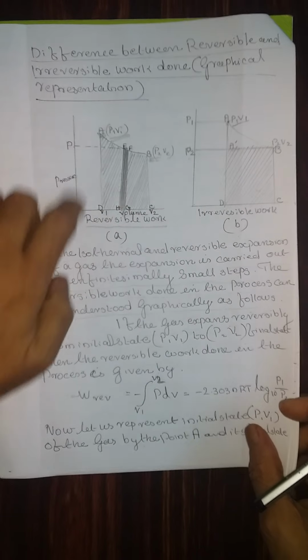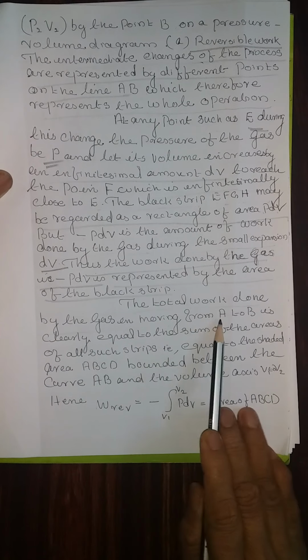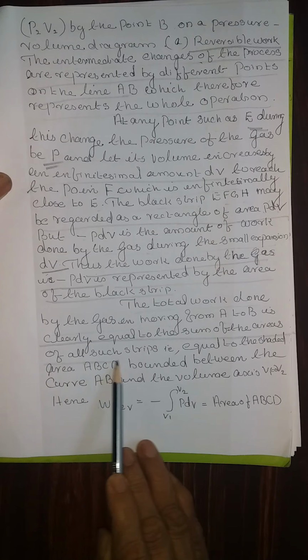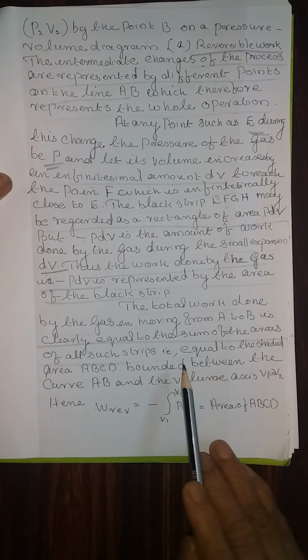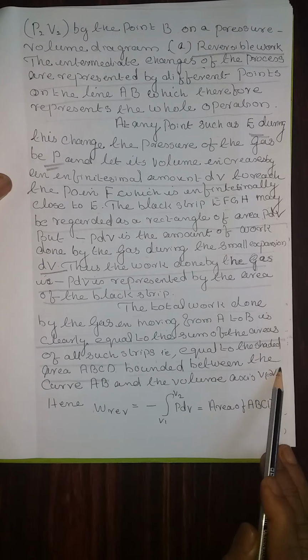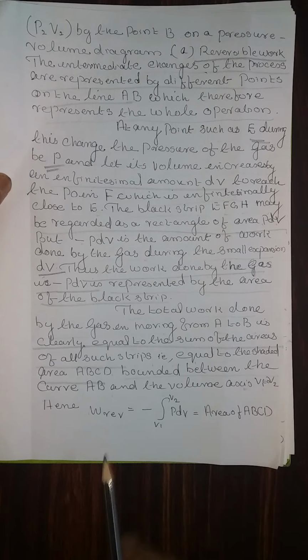But to calculate the total work done by the gas moving from A to B, it is clearly equal to the sum of the areas of all such strips. That is equal to the shaded area ABCD bounded between the curve AB and the volume axis, V1 to V2.